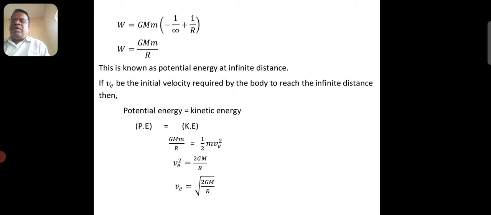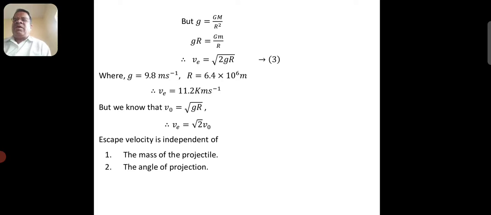Potential energy G M m by R equals 1 by 2 m v square, then V is known as escape velocity. Then V square equals 2 G M by R. V equals root of 2 G M by R, which is the expression for escape velocity.